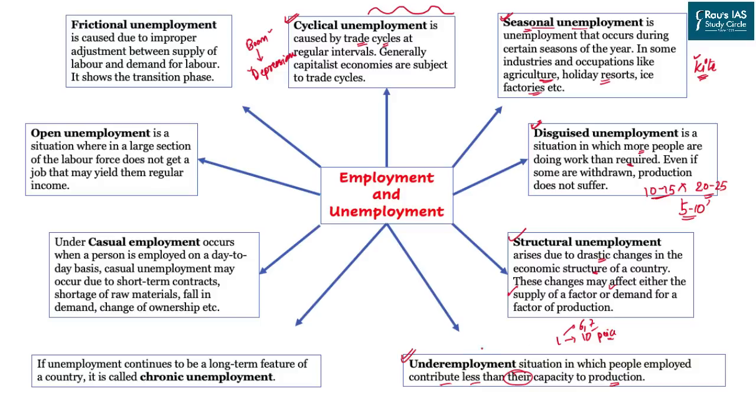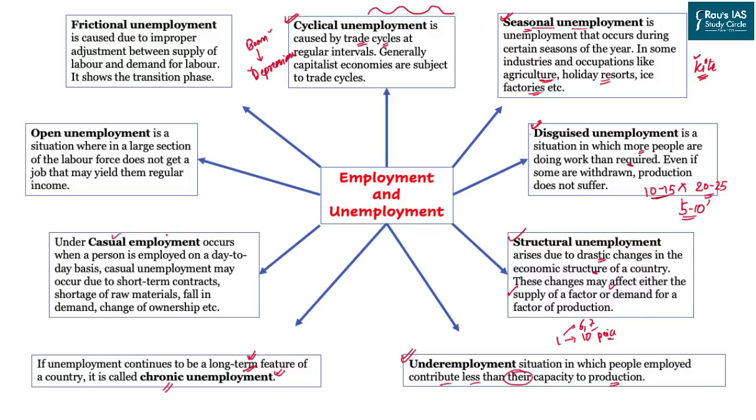Now, students should not be confused between disguised unemployment and underemployment. In underemployment, per capita or per person productivity is less vis-a-vis the others. On the other hand, in disguised unemployment, that person is completely useless in a particular production activity. Then we come to chronic unemployment. It is a simple situation in which a person cannot find employment even in the long term, and people are not even finding basic employment in order to feed themselves or their family. This is known as chronic or the extreme form of unemployment.